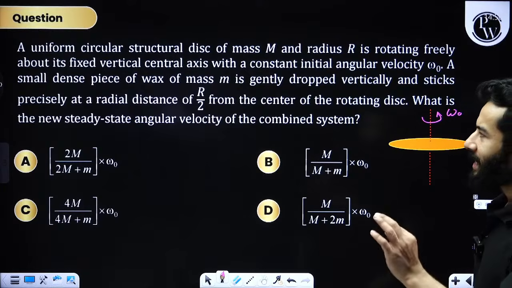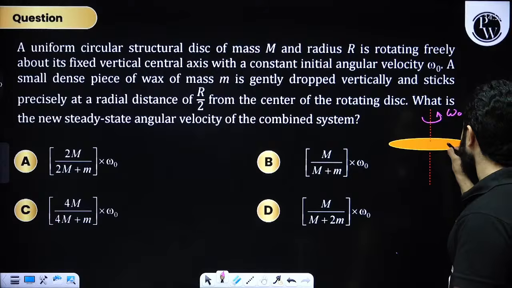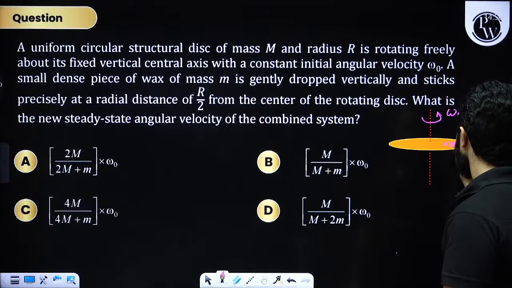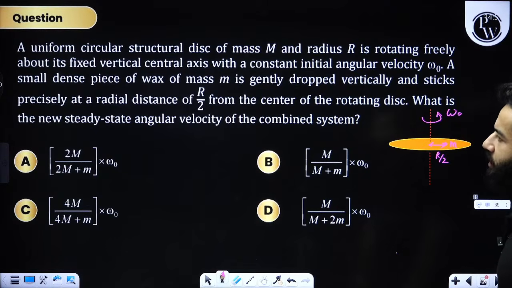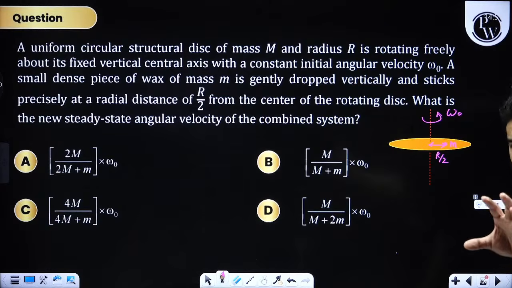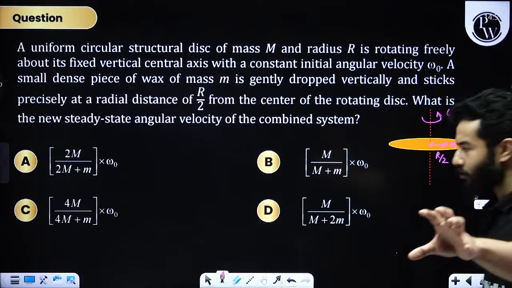A small dense piece of wax of small mass m is gently dropped vertically and sticks precisely at a radial distance of r by 2 from the center. Still net torque will remain 0, right?